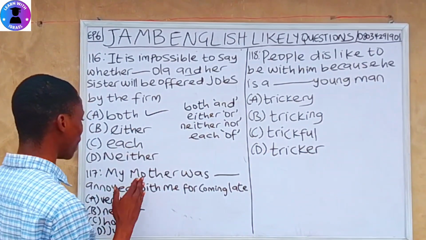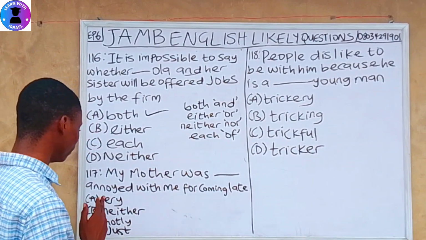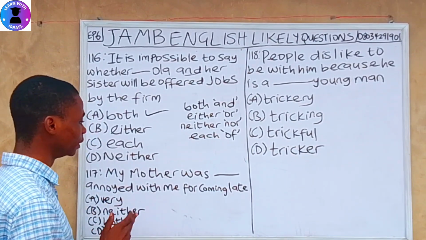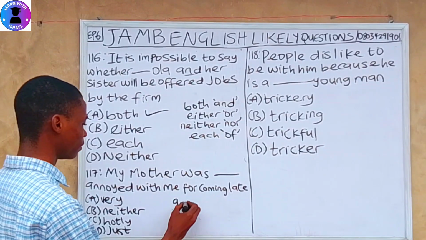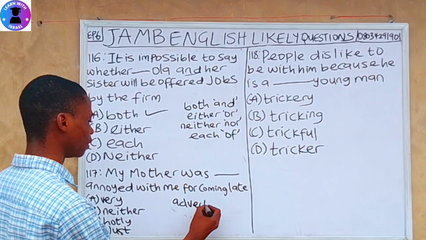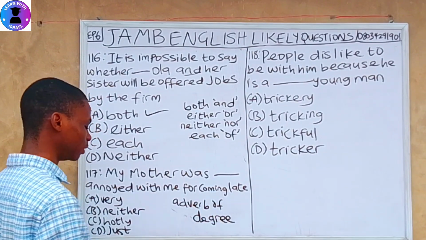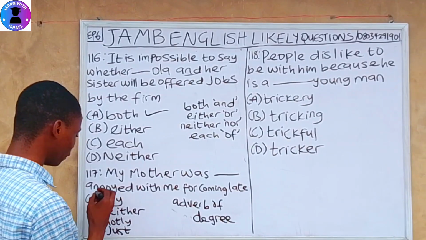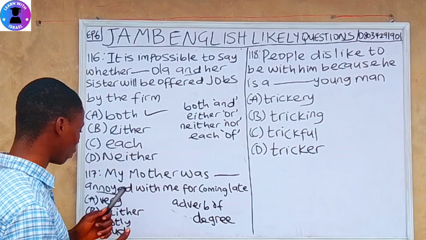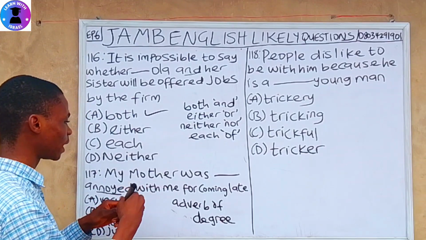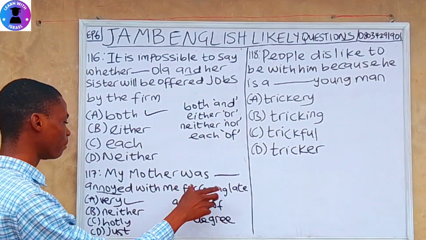Question 117. My mother was annoyed with me for coming late. A, very, B, neither, C, hotly, D, just. So the one that fits in here is the adverb of degree, the way she was feeling, because of the annoyed right here. I hope you understand that now. So the one that goes well is very. My mother was very annoyed. She was very annoyed with me for coming late.